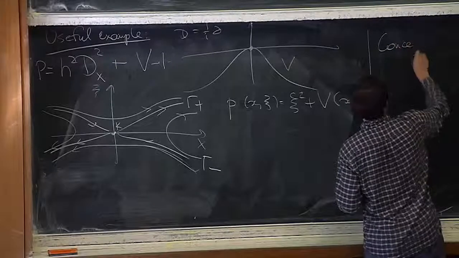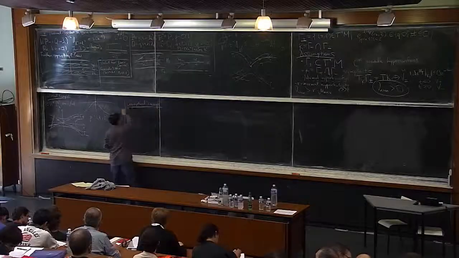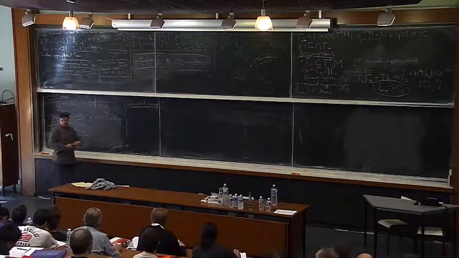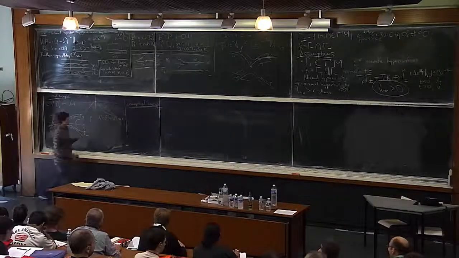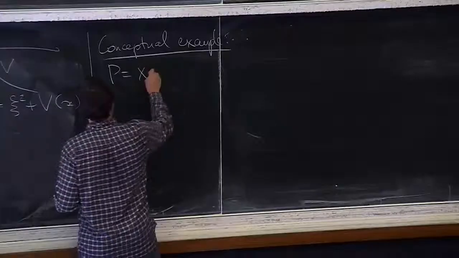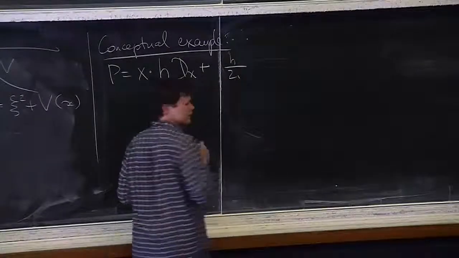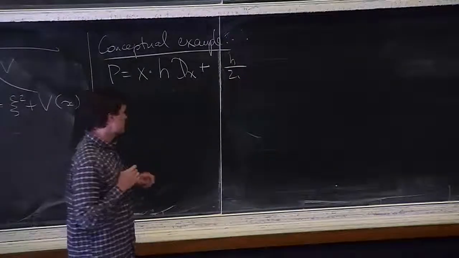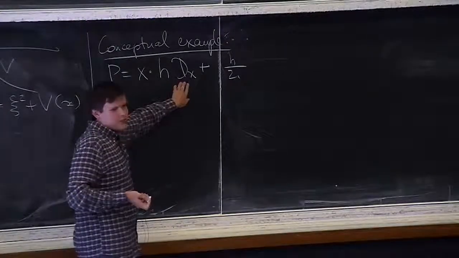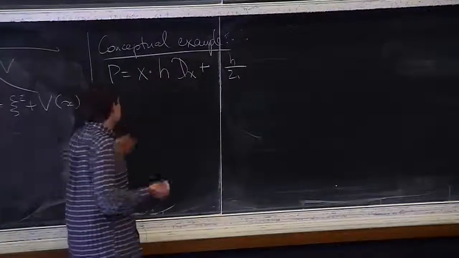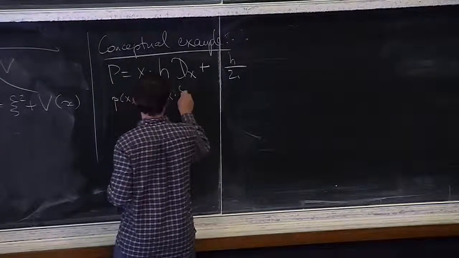conceptual example. It's kind of hard to explain how to fit it in a real problem, but then you'll see that the dynamics is the same, and that example can actually be analyzed. I'll just take this operator. And then I add this constant, because otherwise it's not going to be self-adjoint. So that constant is what's going to bump my thing, actually. It's just x times partial x with funny scaling plus 1/2. So if you look at the symbol here, it's x times psi.